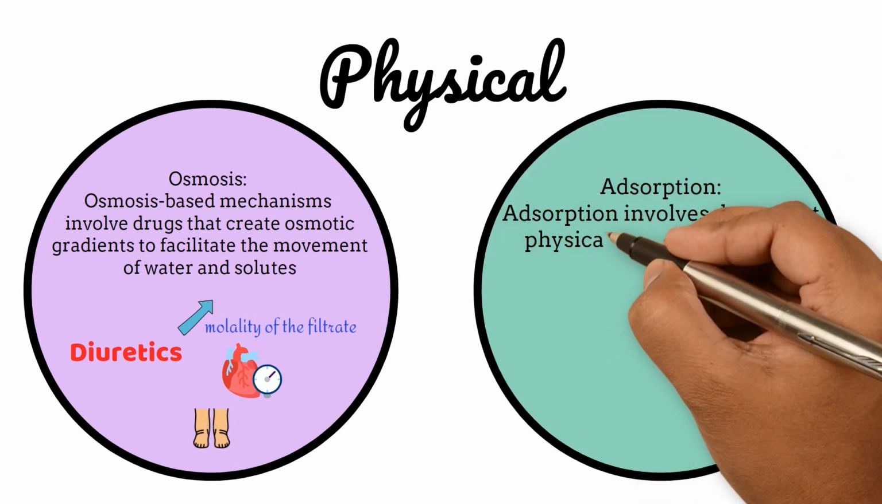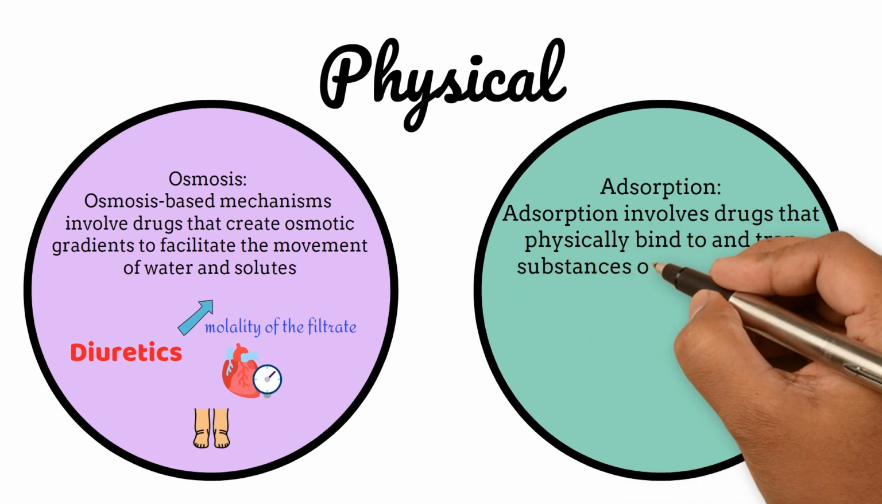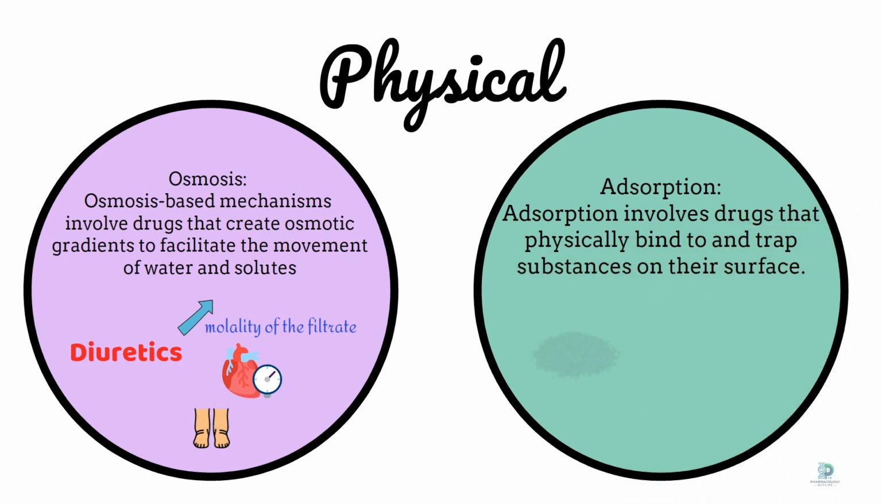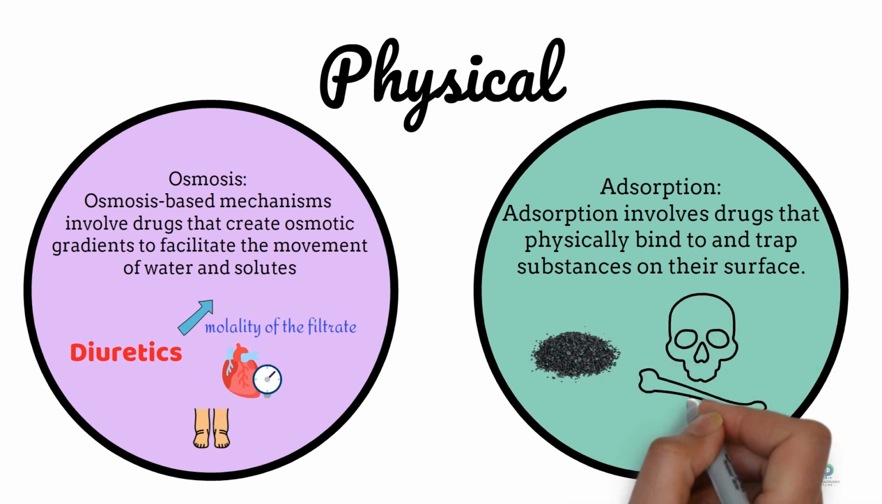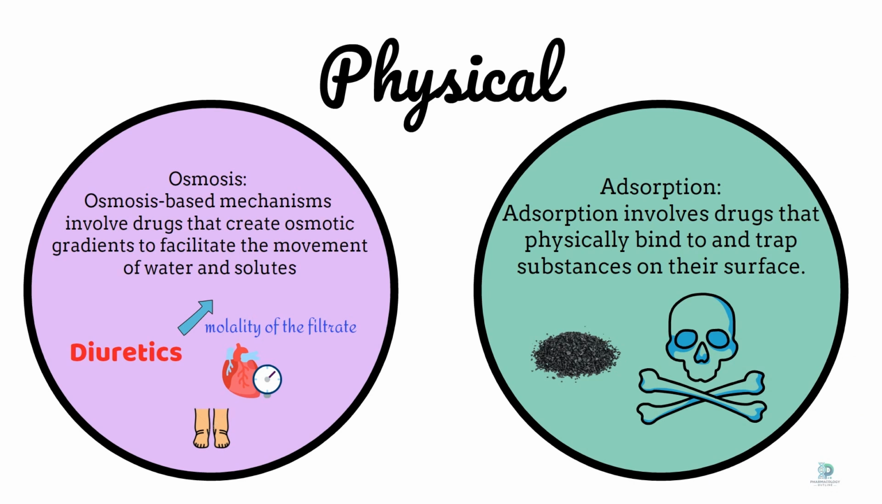Adsorption involves drugs that physically bind to and trap substances on their surface. Activated charcoal is a prime example. It adsorbs poisons and toxins in the gastrointestinal tract, reducing their absorption and aiding in the treatment of poisonings.